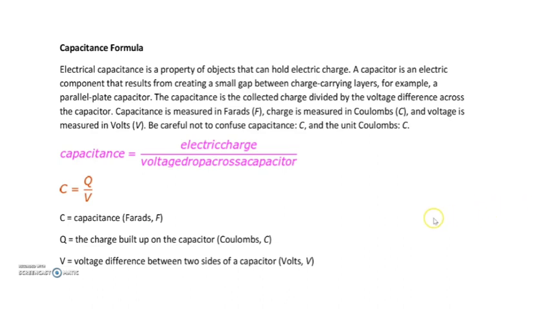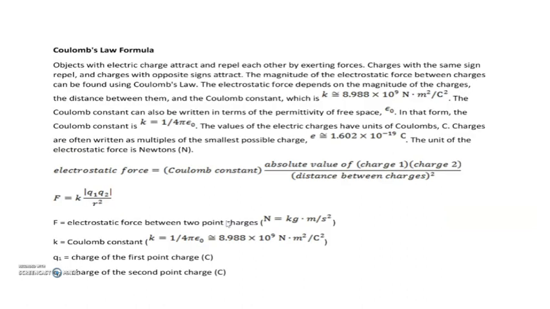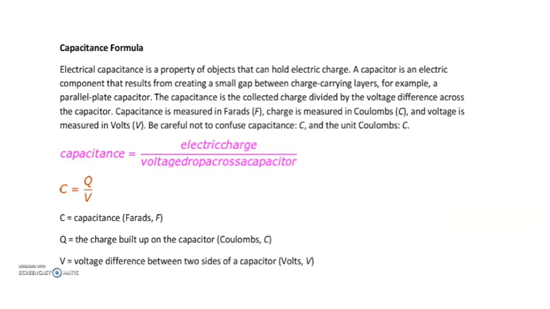So capacitance is given by C is equal to electric charge Q by V. That is electric charge by voltage drop across the capacitor plates. So consider that there are two plates. In between that, the voltage drop is V, and Q is the charge held by that capacitor. Then capacitance is given by Q by V.